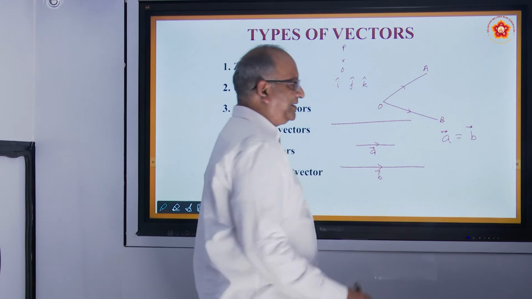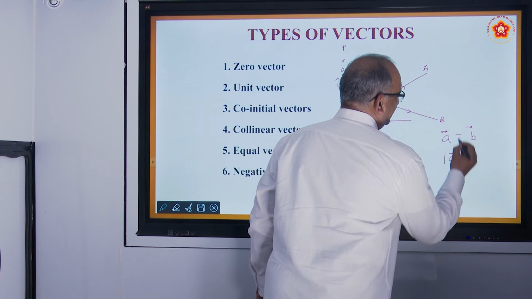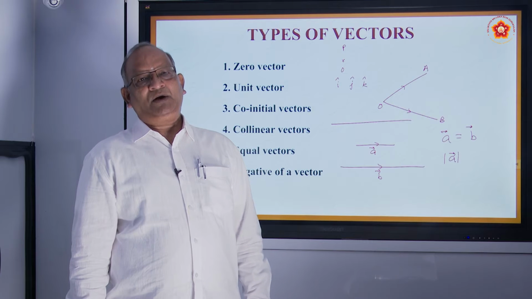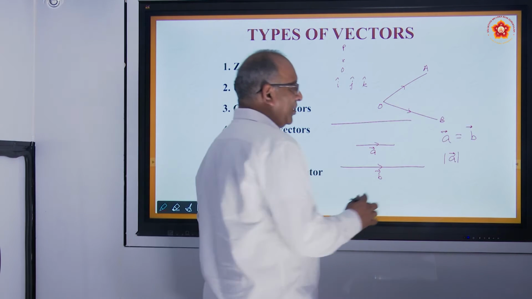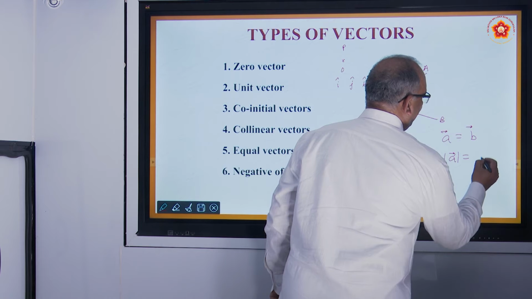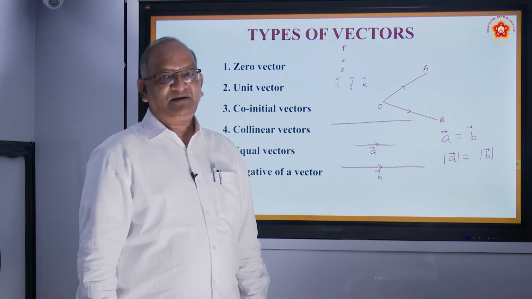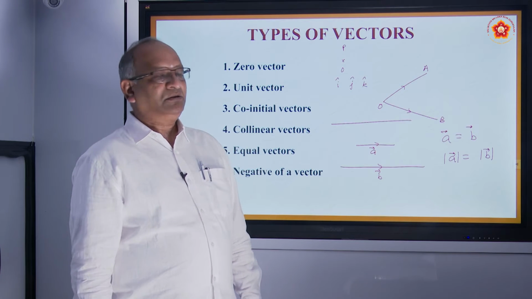How do you write the magnitude of a vector? By putting them in between the vertical lines. Modulus. Modulus of a vector means length of a vector. So if modulus of A is equal to modulus of B, this is the first condition, and the second condition is the direction is also same.